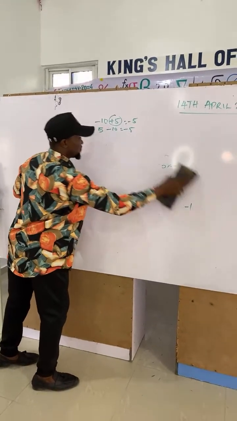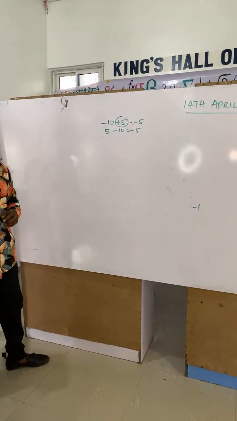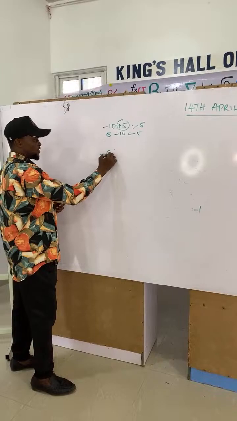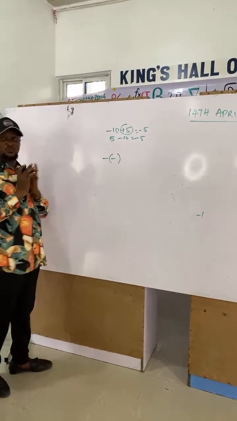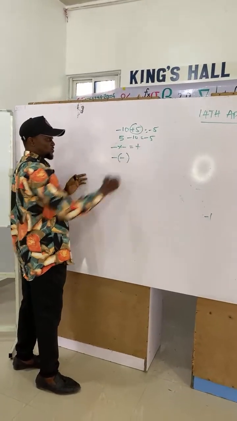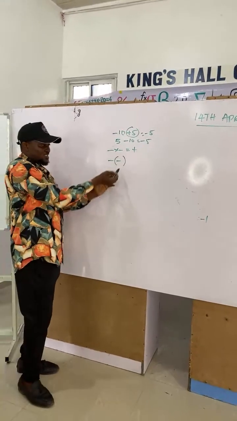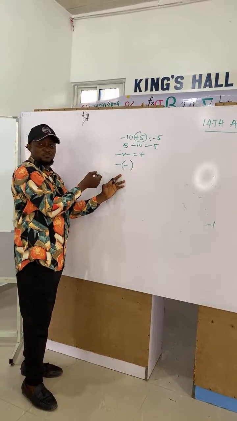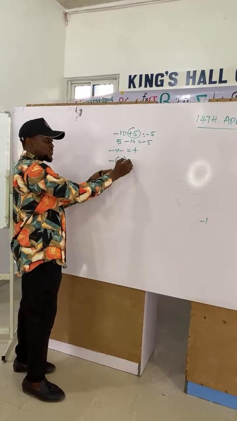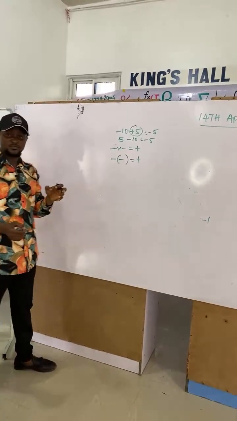Now, if that minus you put is in brackets, let me say you have minus into minus in the bracket. Don't forget what I told you the other time: a minus times minus equals plus. So this bracket here is the same thing as multiplication. So minus into bracket minus will still give us plus.